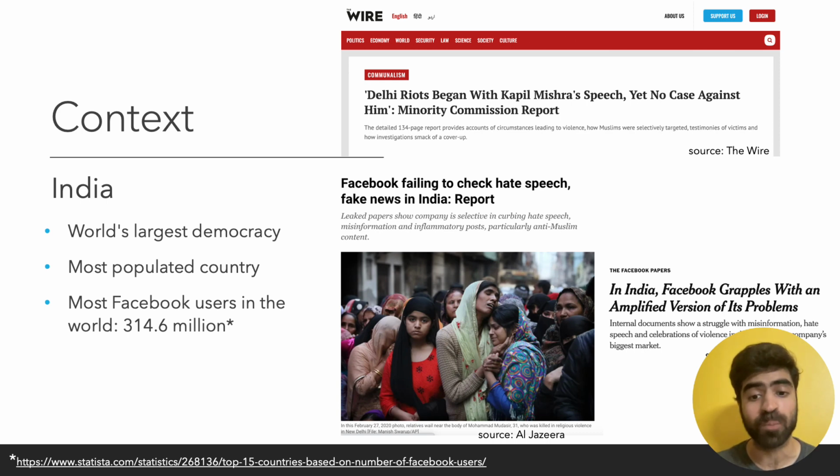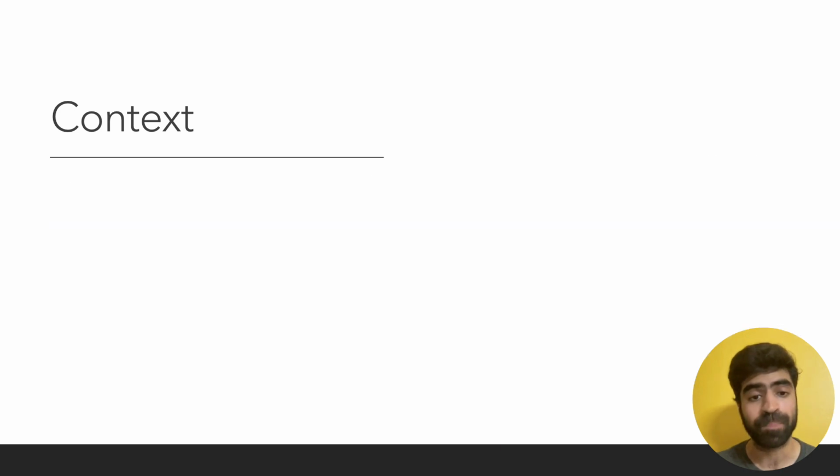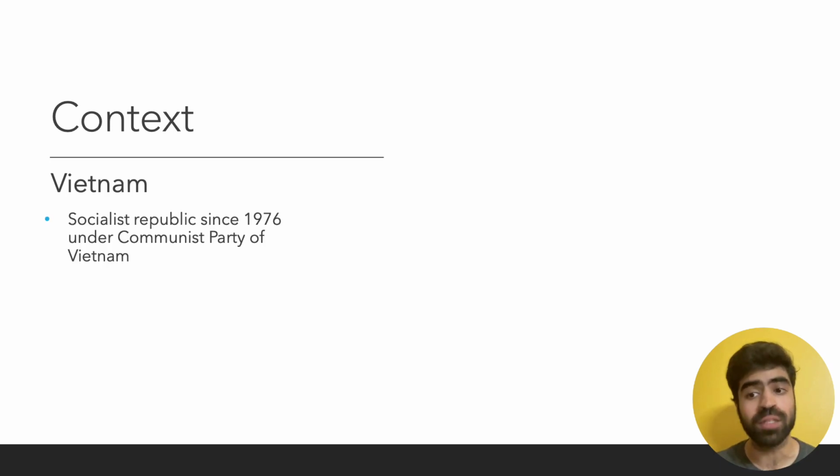Hate speech has also been responsible for riots in the country in recent times. Hence, tackling the problem of hate speech in this context is an important problem which we look at in our work. Our next context of interest is Vietnam, which has been a socialist state since 1976 under the political rule of Communist Party of Vietnam.